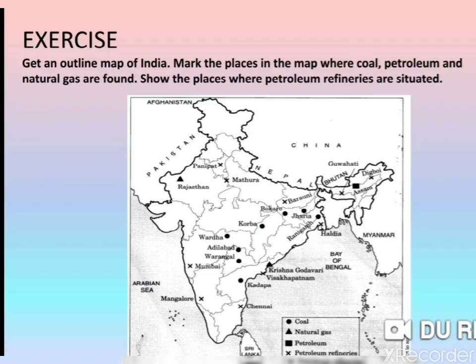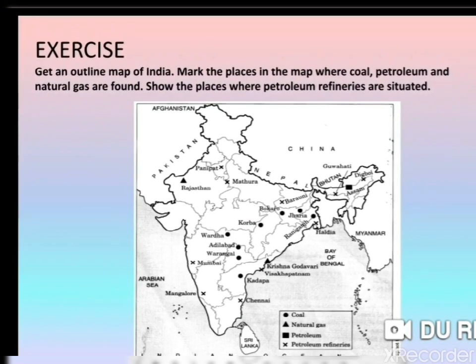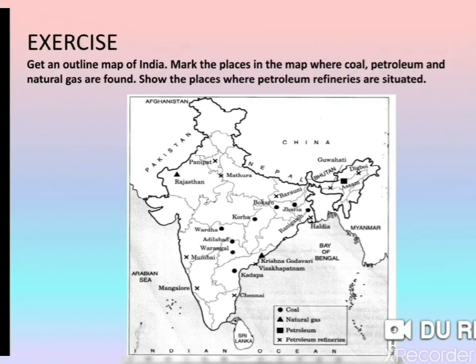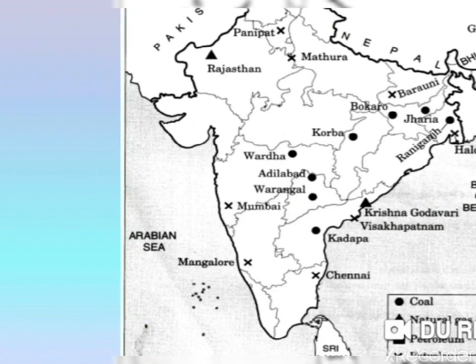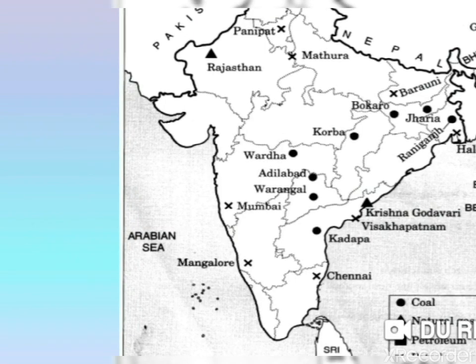Here is the exercise. The answer is already given, but you have to do it in your notebook. Get an outline map of India and mark the places on the map where coal, petroleum and natural gas are found, and show the places where petroleum refineries are situated. So here are some places you can see: the Mathura refinery and Panipat. In Rajasthan also there is Wardha where coal is found. There is natural gas.